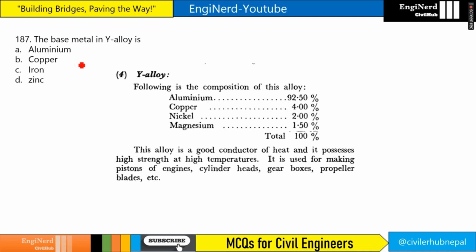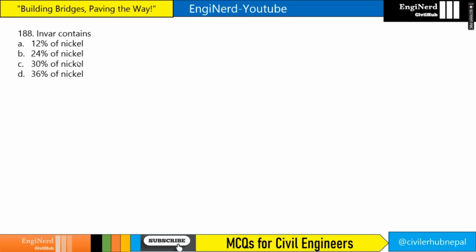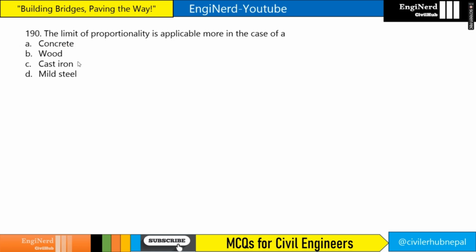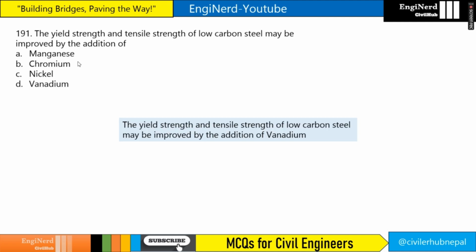The base metal in Y alloy will be aluminum, right? Aluminum, copper, nickel and magnesium make up the Y alloy. Invar contains 36% of nickel. Stainless steel contains 18% chromium and 8% nickel. The limit of proportionality is applicable more in the case of what? Mild steel, right? And for the yield strength and tensile strength of low carbon steel, it may be improved by the addition of what? Vanadium.